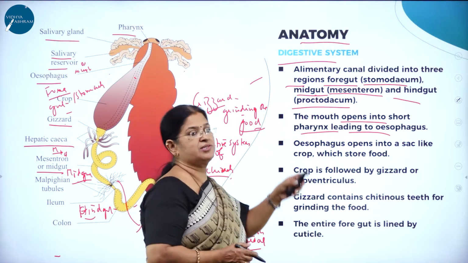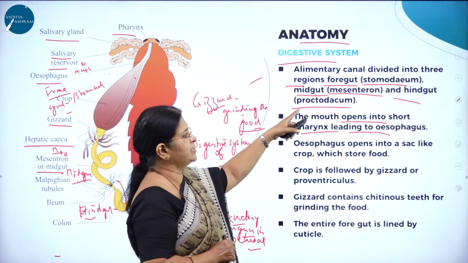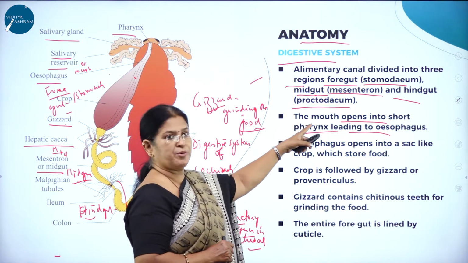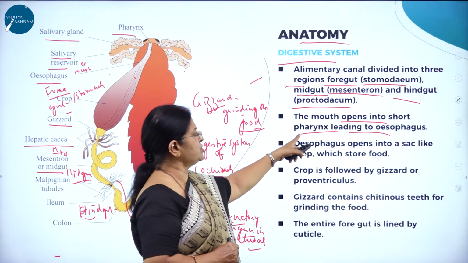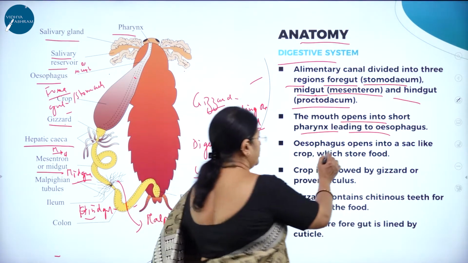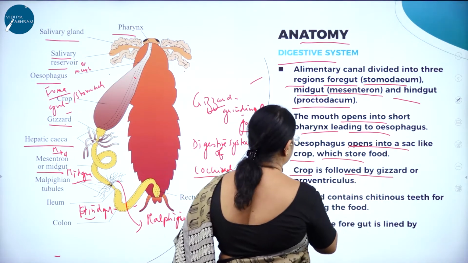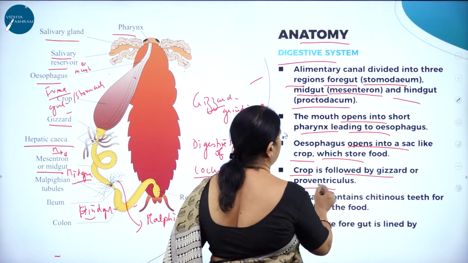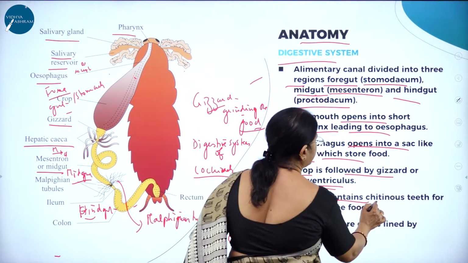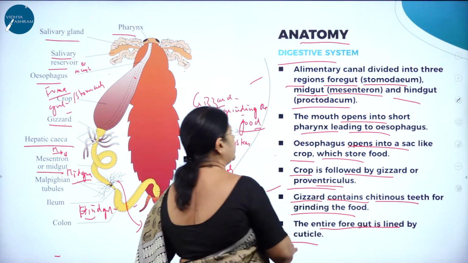So the alimentary canal is divided into three parts. What are they? Foregut, that is stomodaeum; midgut, that is mesenteron; hindgut, that is proctodaeum. Then the mouth opens into a short pharynx leading to the esophagus. Then the esophagus opens into a sac-like crop which stores the food, and the crop is followed by the gizzard or proventriculus. Gizzard contains chitinous teeth for grinding the food. The entire foregut is lined by cuticle.